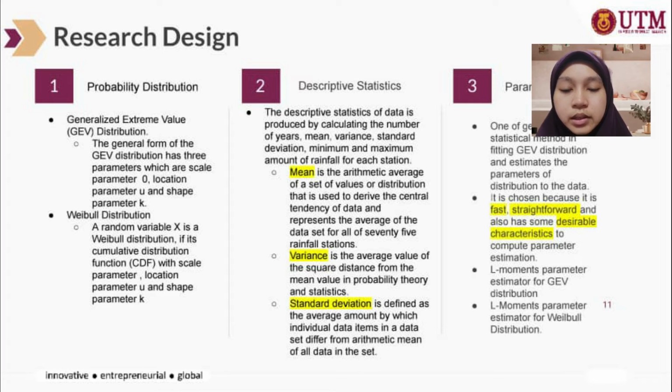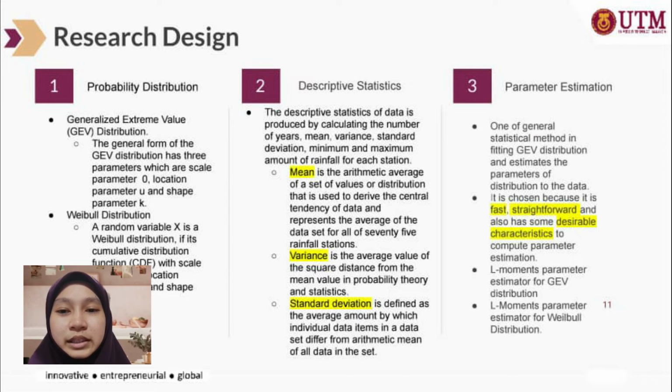And variance is the average value of the square distance from the mean value in probability theory and statistics, while the standard deviation is defined as the average amount by which individual data items in a data set differ from the arithmetic mean of all data in the set.